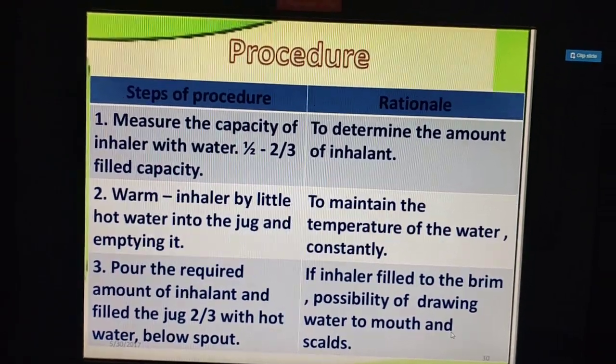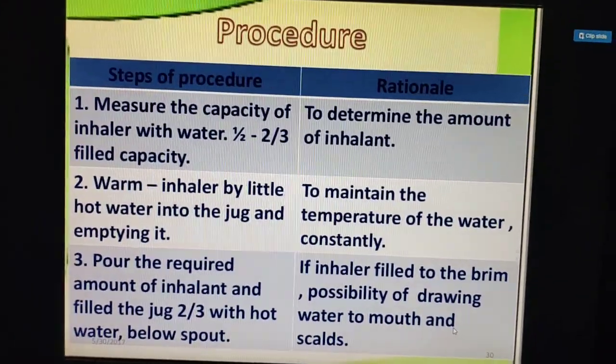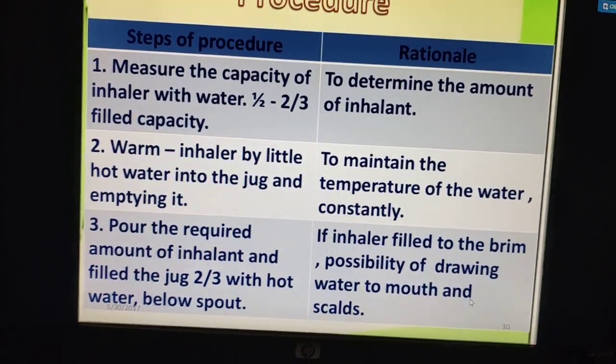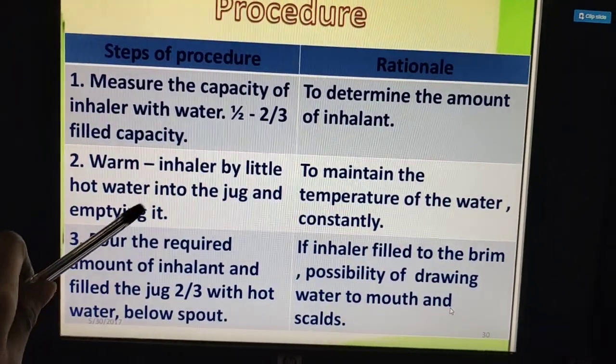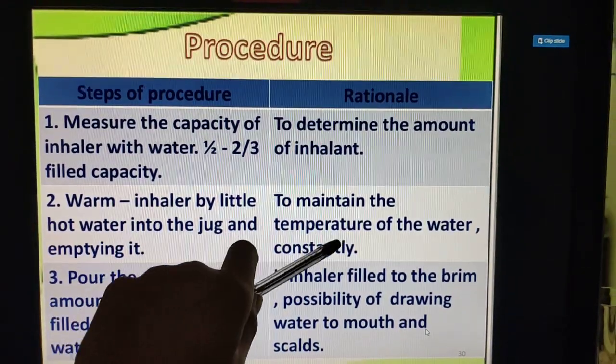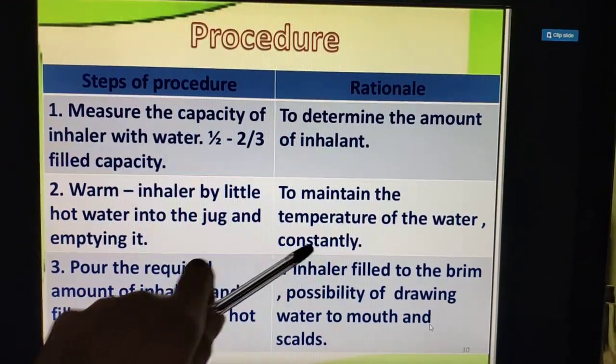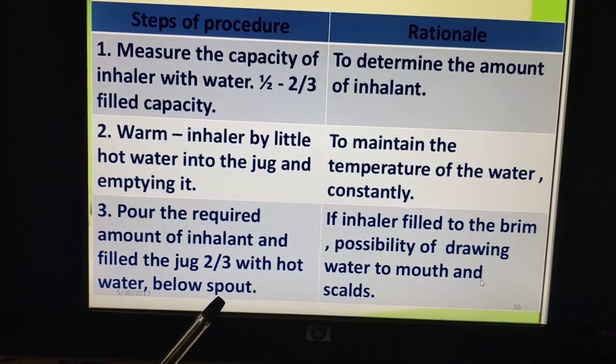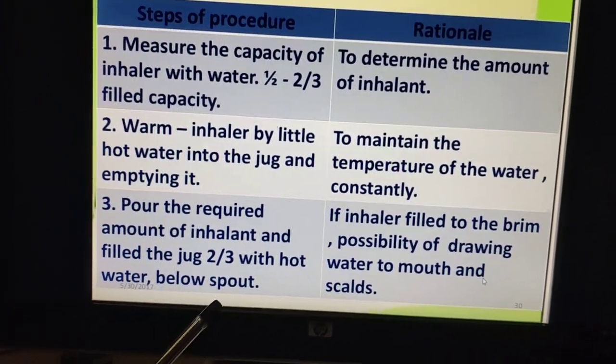Otherwise what happens? The jug will consume the heat of the water, isn't it? So what we have to do? Prior to filling with the water, we just warm the inhaler to maintain the temperature of the water constantly, isn't it? Then pour the required amount of inhalant and fill the jug 2/3 with the hot water below the spout.